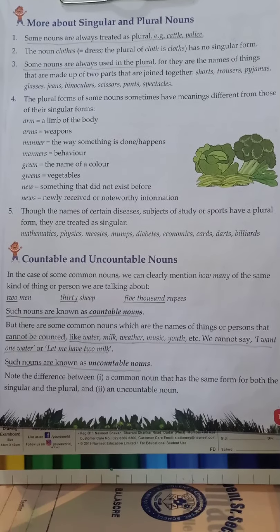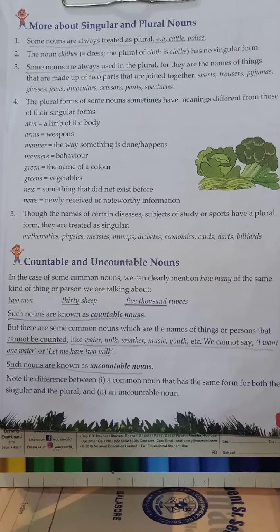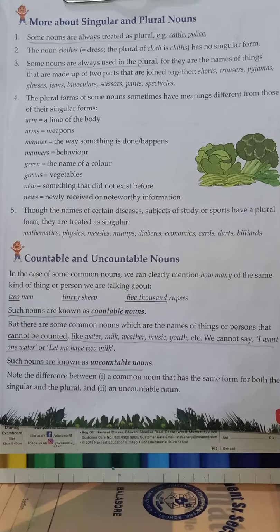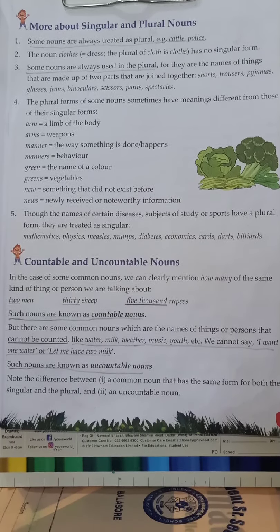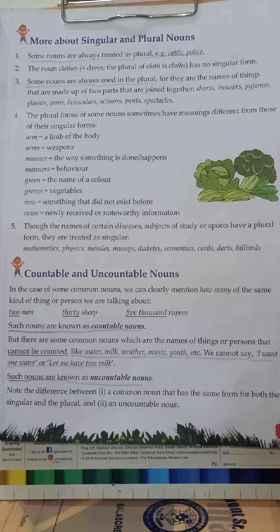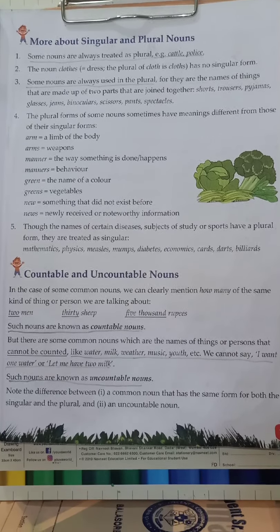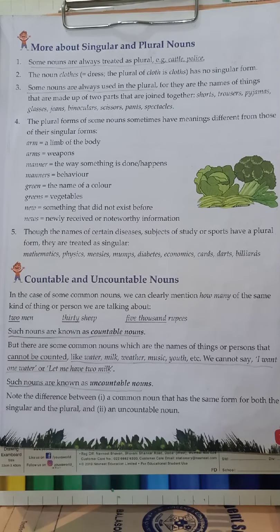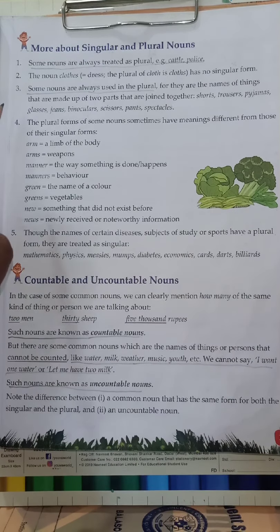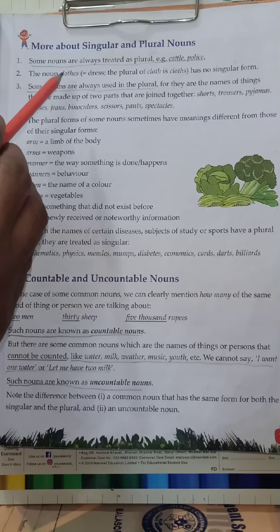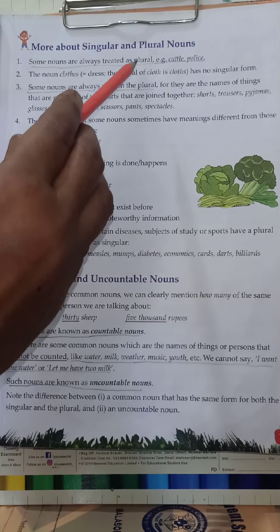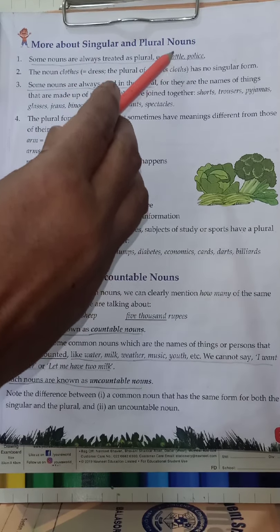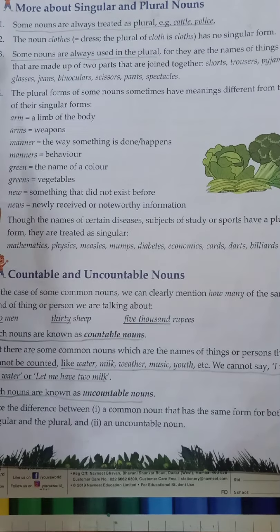Then more about singular and plural nouns. I have already explained how some nouns will be in the same form for singular and plural. So rule 1. Some nouns are always treated as plural, that is kettle, police. Number 2.